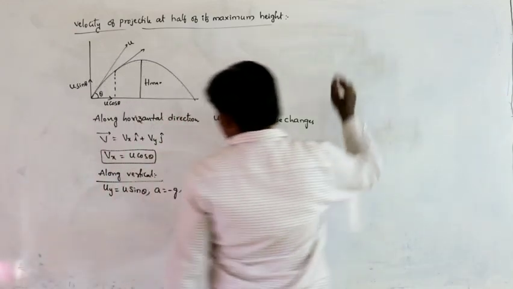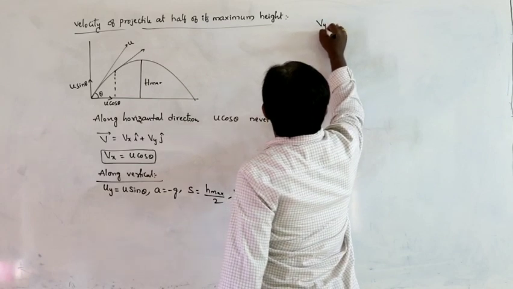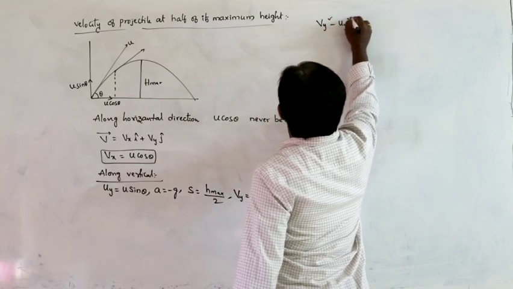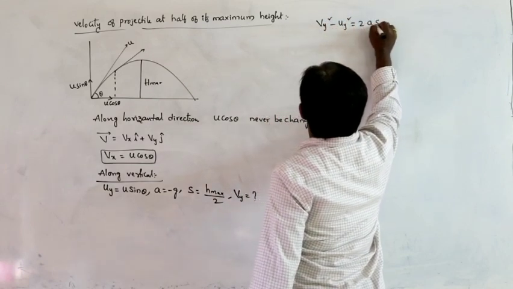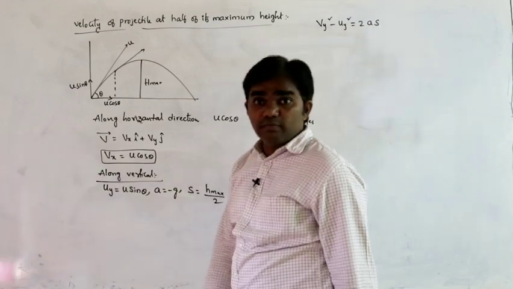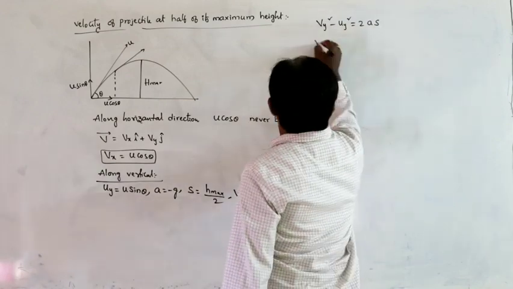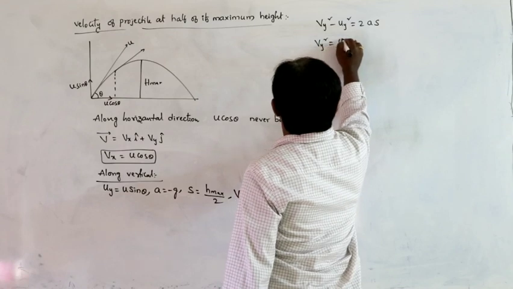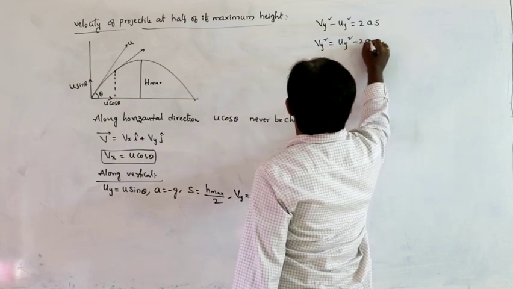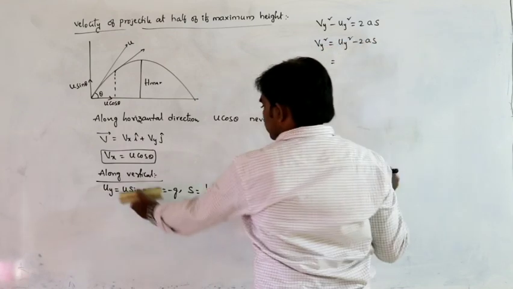From the equation v square minus u square equals 2as, vy square is equal to uy square plus 2as. What is the value of uy?